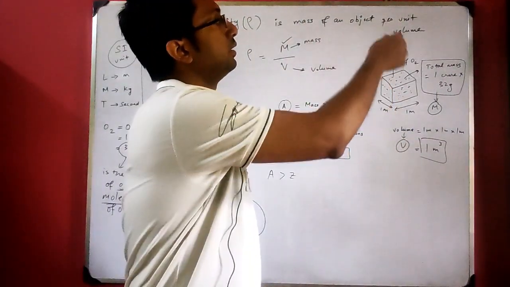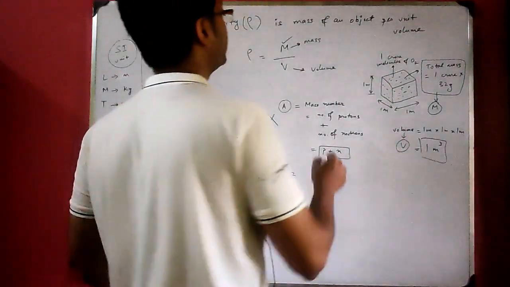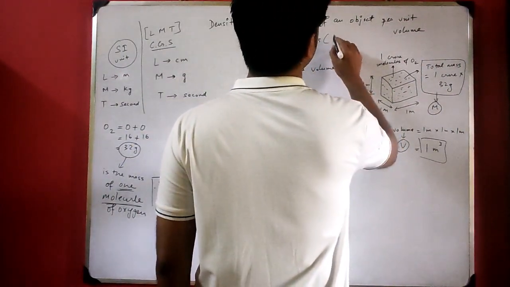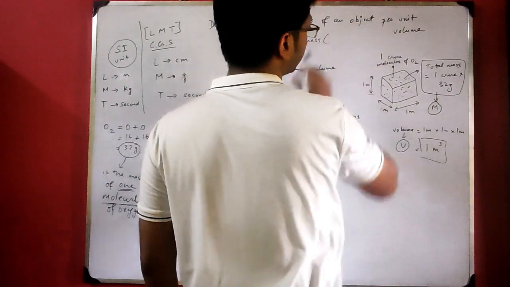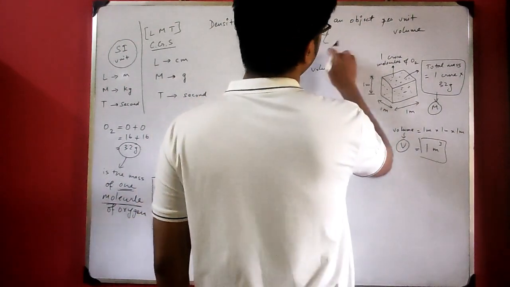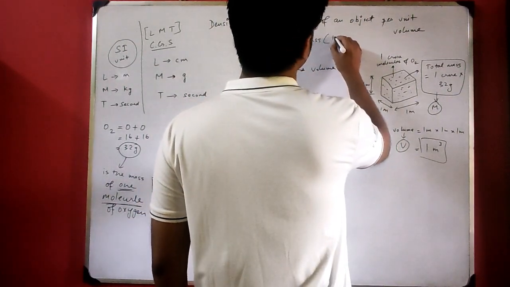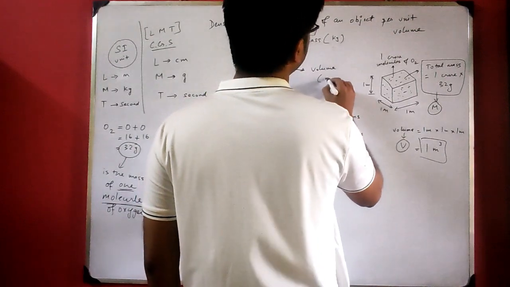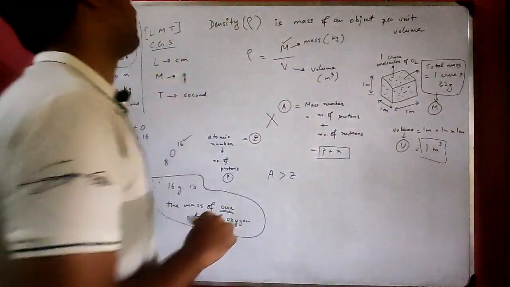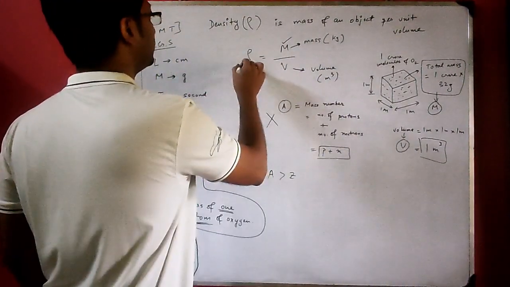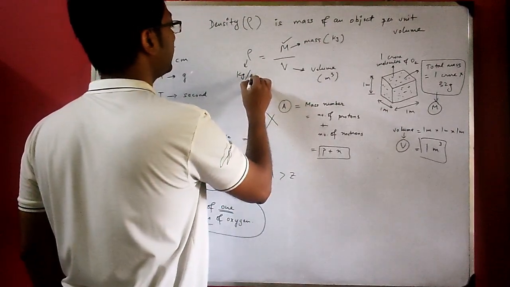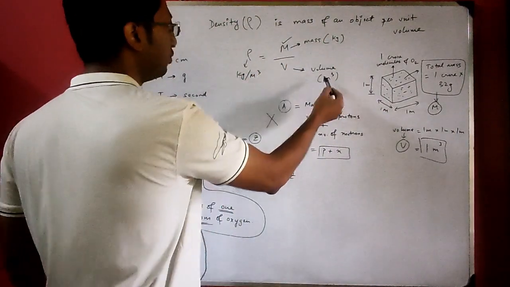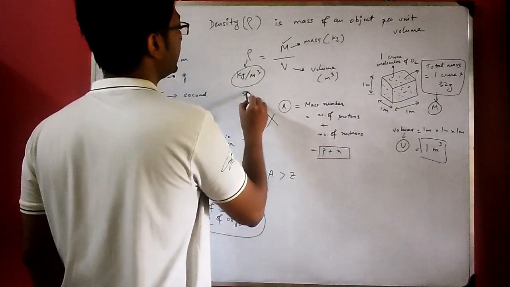So the density will be mass per unit volume. Suppose mass is expressed in gram, if we convert it in kg, it will be something kg. Suppose it is expressed in kg, and volume will be expressed in meter cube. Now this becomes kg per meter cube. Mass is expressed in kg, volume in meter cube, kg per meter cube, and this is the SI system.